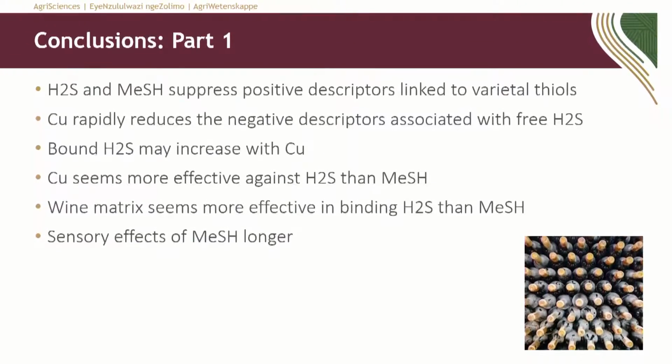So to conclude for part 1, it's clear that H2S and methanethiol suppress the positive descriptors linked to varietal thiols. In other words, those guava and passion fruit flavors are suppressed by these compounds. But the good news is if you add copper, it rapidly reduces these negative aroma compounds. The copper seemed to, in this specific experiment, also bind a little bit of the positive aroma compounds, the 3MH or 3MHA, but the extent to which it was bound is probably not enough to lead to a large decrease in the positive descriptors like passion fruit and so forth.